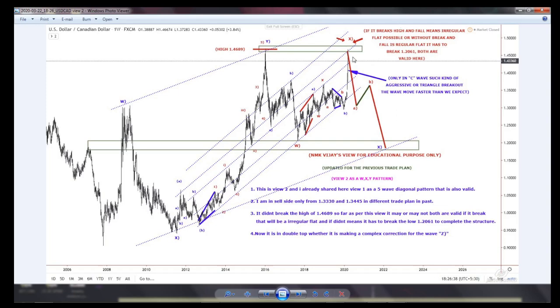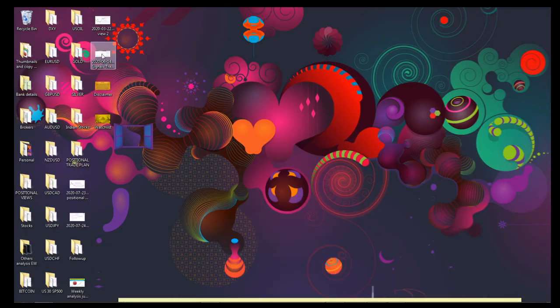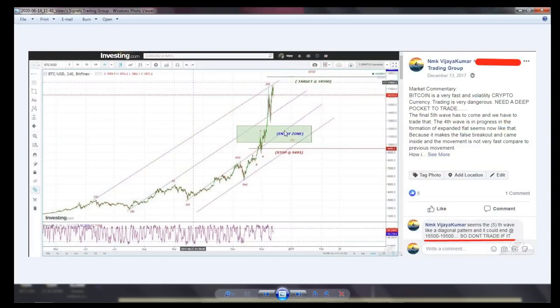So from here itself, it's a great example. And one more I will show you: once the Bitcoin, from the 14th, I have showed that Bitcoin's target is 18,500. See here, it seems the fifth wave, like a diagonal pattern, and it could end at 18,900 to 19,500. But this time everybody shouted it will reach 50,000, it will reach 1 lakh 50,000.